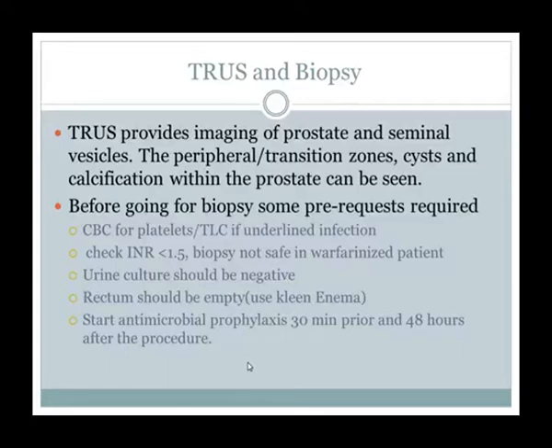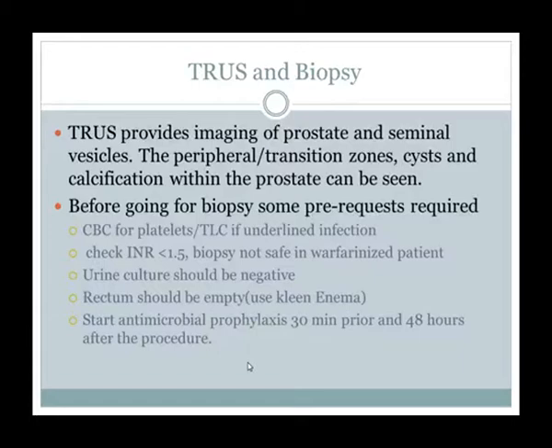Third is urine culture. Urine culture should be negative. Positive urine culture is a contraindication of prostatic biopsy. We should not even go ahead if the patient has an untreated positive urine culture. Yes, if the patient had a positive urine culture 1 week back and then was treated, and there is no time to reculture, we can proceed. But otherwise it is contraindicated.